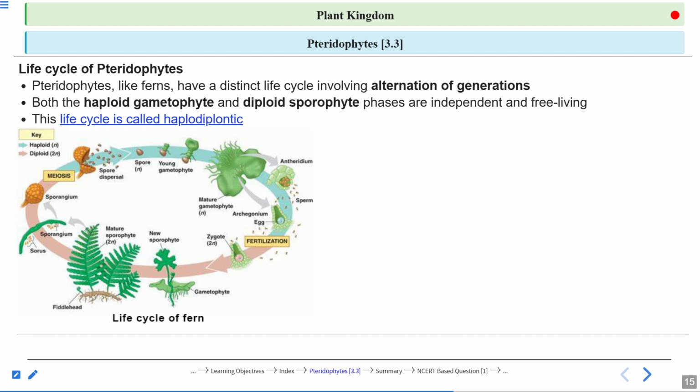But that is not a true type of alternation of generation. That is a false type of alternation of generation. Why? Because both are diploid. Right? Here you can see one phase is haploid and another one is diploid. So this is the true type of alternation of generation.